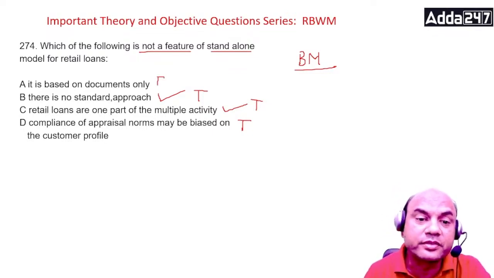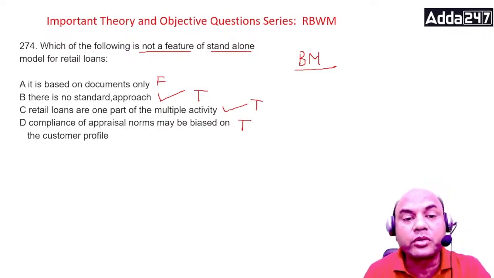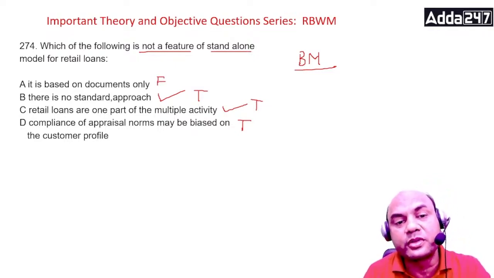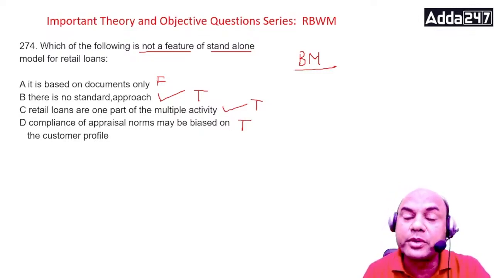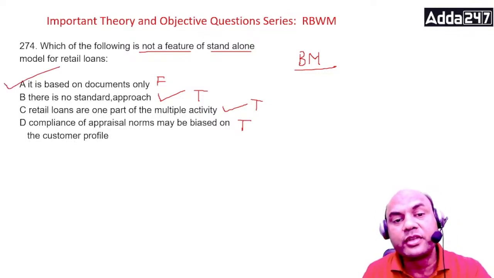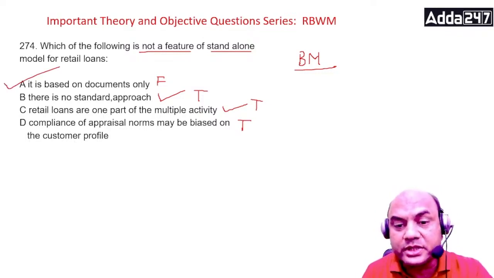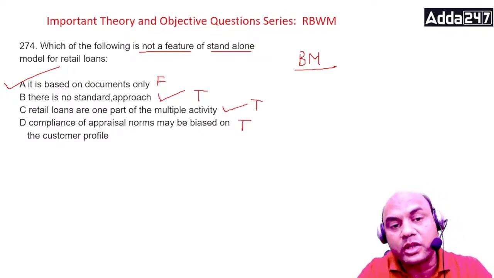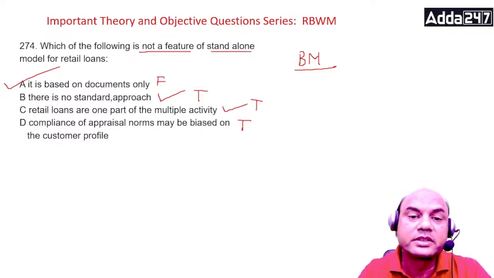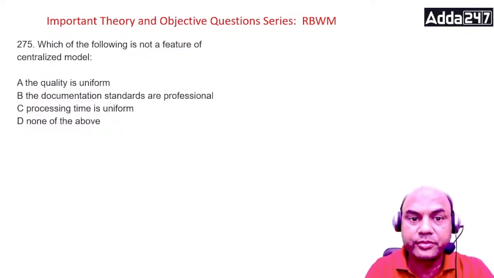Only this is false. It is based on the documents only. It is not based on the documents only. That's why this A is the answer. There can be a bias. Whereas in CPU model, it is based on documents only. So the answer over here required is A. Okay. Which of the following is not the feature? Remember, not the feature of standalone model. So it is based on documents only. This is not the feature of standalone model. Okay.